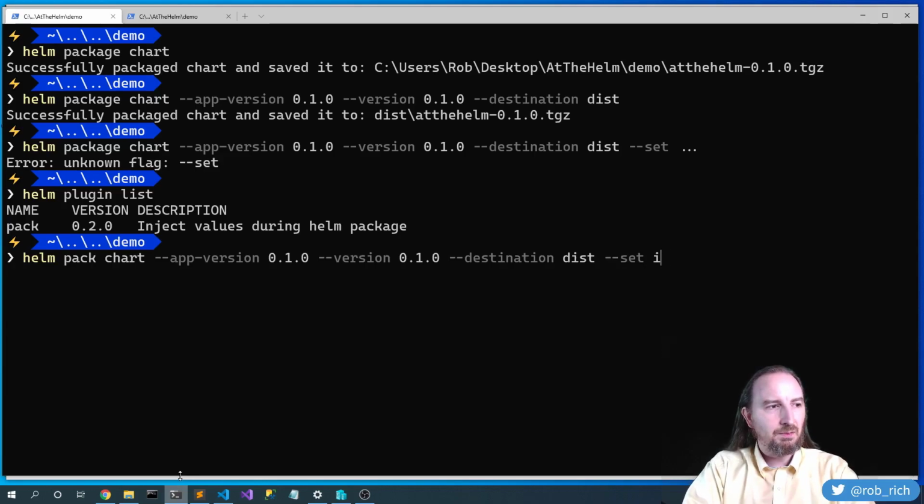Let's set the image label to be v0.1.0, the registry to be blank, and the ingress host to be blank.